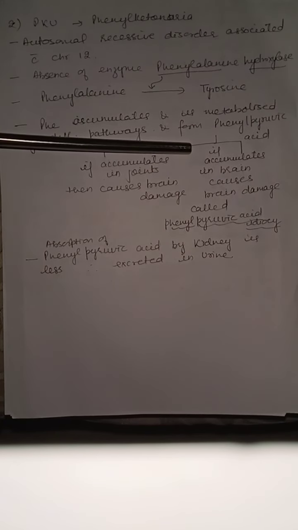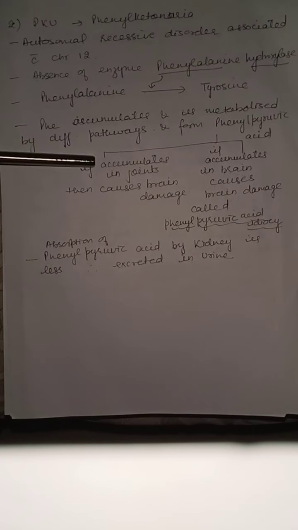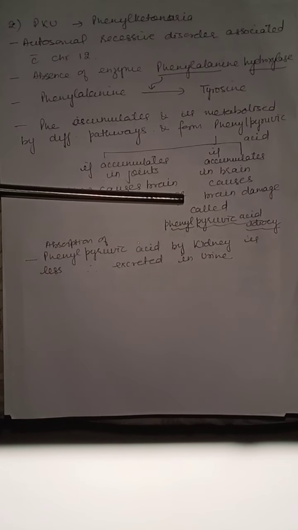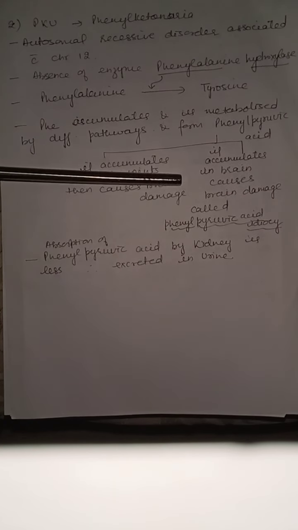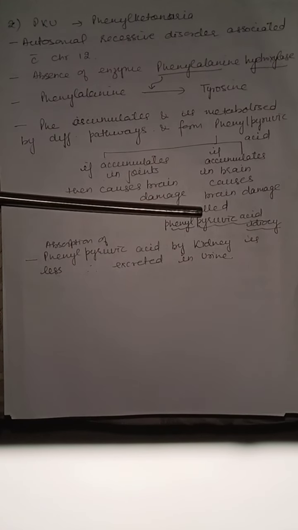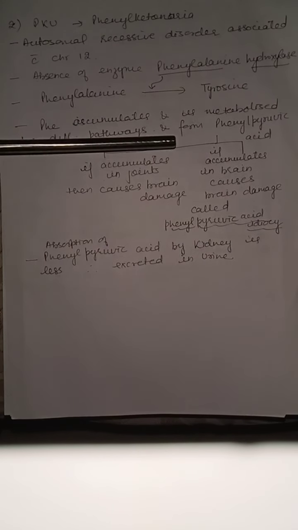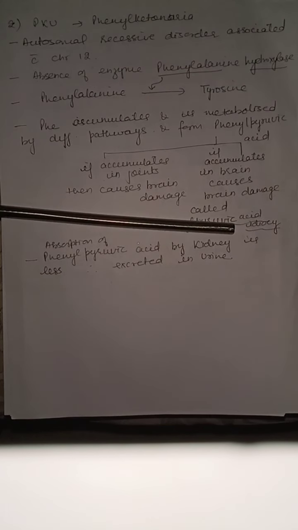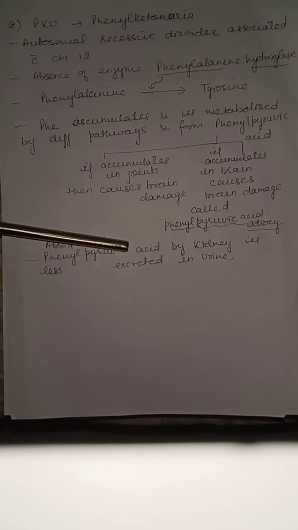If phenylpyruvic acid accumulates in joints, it causes joint pain, and if it accumulates in the brain, it causes brain damage. This type of brain damage is called phenylpyruvic idiocy. Absorption of phenylpyruvic acid by the kidney is less, therefore it is excreted in urine.